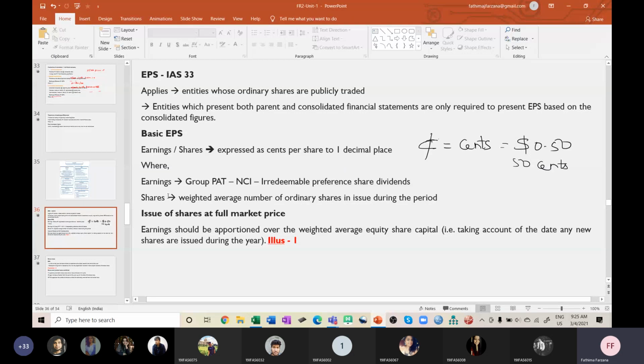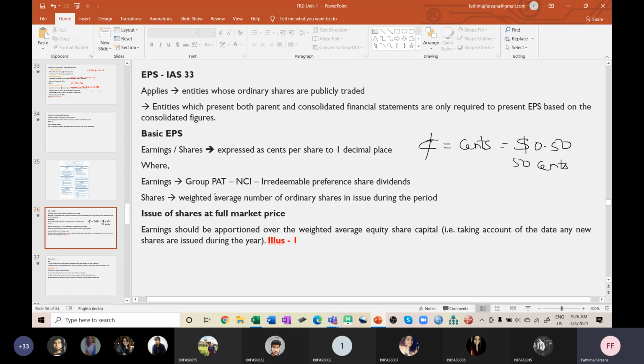Earnings will be group profit after tax minus non-controlling interest minus irredeemable preference share dividends. Irredeemable preference shares means that only at the time of liquidation can these preference shares be redeemed. In between, you cannot redeem those preference shares, that is, you cannot take them back, and they are not convertible also.